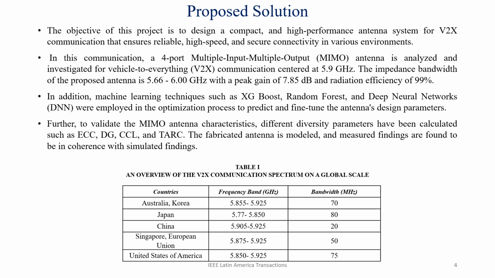Our intention was to design an antenna having a single band that works at 5.9 gigahertz. Later, to achieve the optimum dimensional configuration, a machine learning algorithm has been used in this manuscript, so that the complexity of the high frequency electromagnetic solver can be reduced, and different machine learning algorithms are used. Later, the diversity characteristics of the antenna have been simulated and measured, and coherence is seen between the simulated and measured results.